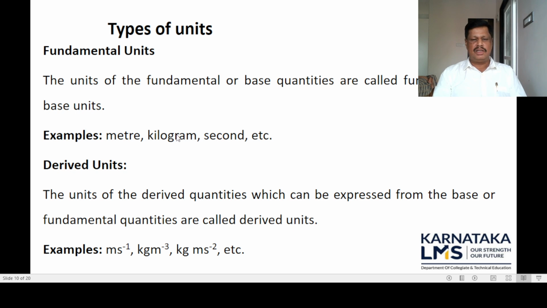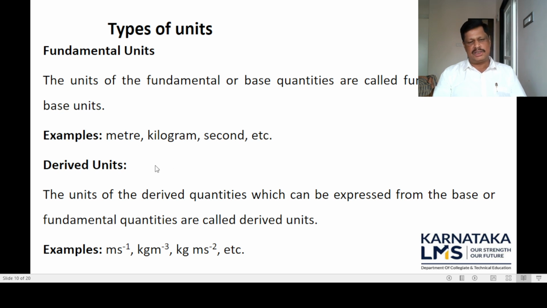Examples are meter, kilogram and second. Meter is the unit of length, which is a fundamental physical quantity. Similarly, kilogram is the fundamental unit of the fundamental physical quantity mass, and second is the fundamental unit of the fundamental physical quantity time, etc.